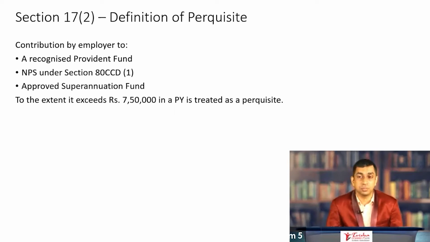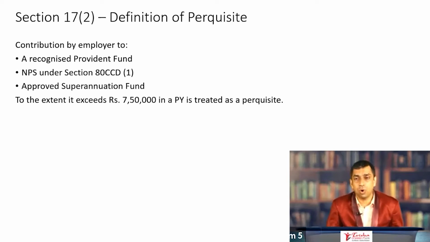Five heads of income, especially profits and gains from business or profession, capital gains, and salary. Almost, you can expect one question each from these three heads of income. So some changes have taken place here. Could be minute, but nonetheless they are very important.